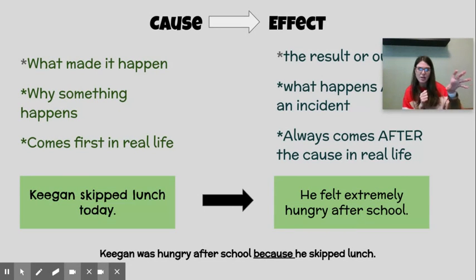So we started with the effect. He was hungry after school. And then we wanted to say, why was he hungry after school? Because he skipped lunch. So the cause is he skipped lunch. The effect is he was hungry after school. And we can mix those up and write them in a sentence any way we want. But we're always looking for what comes first in real life. The cause leads to the effect.